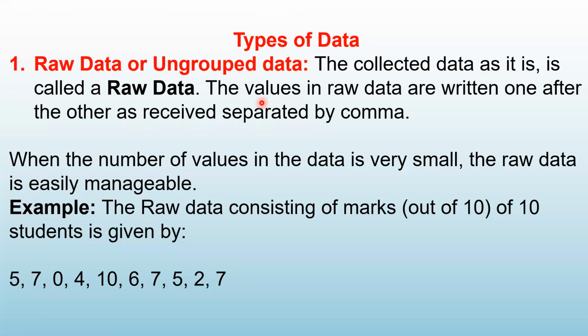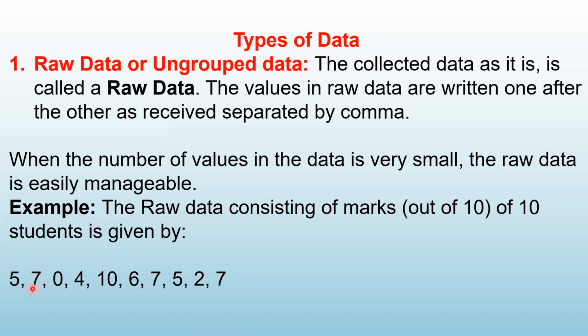The values in raw data are written one after the other as received, separated by commas. For example, if you have the marks of 10 students, you just write down the marks as they are received. For example, the first student has got the marks 5, the second one has got the marks 7. You write them one after the other and separate by commas. So this is an example of raw data.